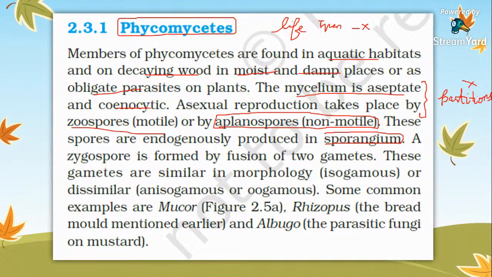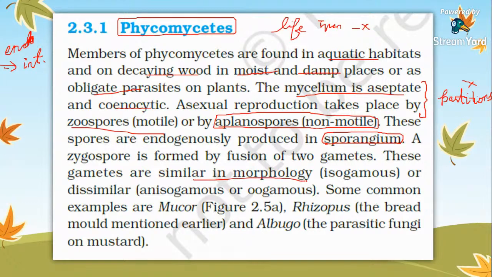Very important: endogenous production. What do you mean by endogenous? That is internally produced. Spores are internally produced, right? In a structure called what? Sporangium. So a zygospore is formed by the fusion of two gametes.